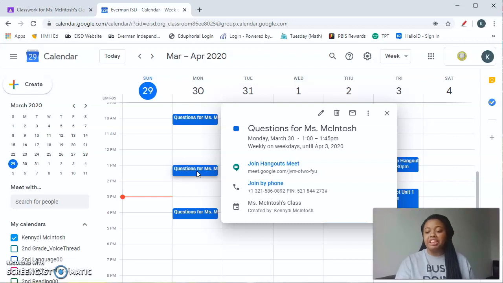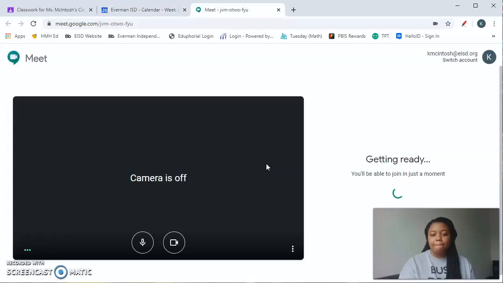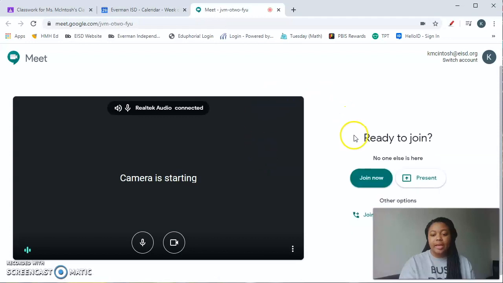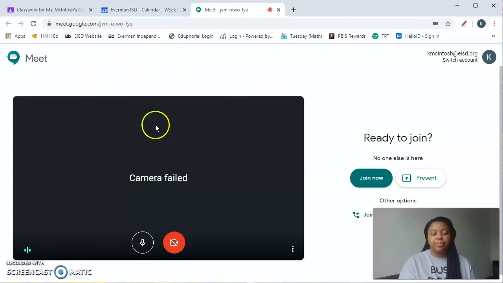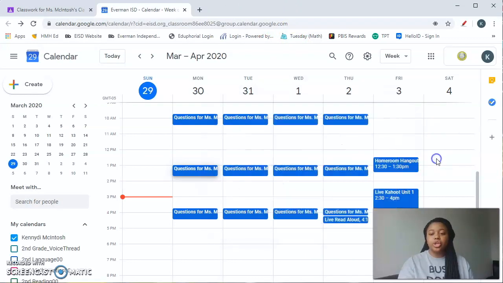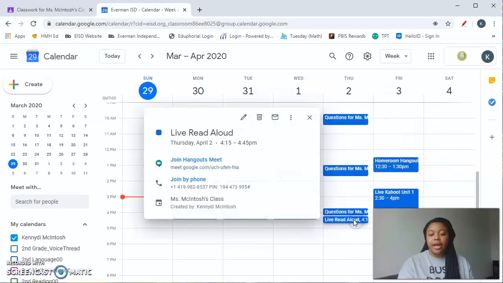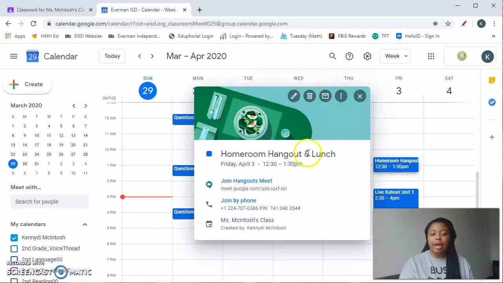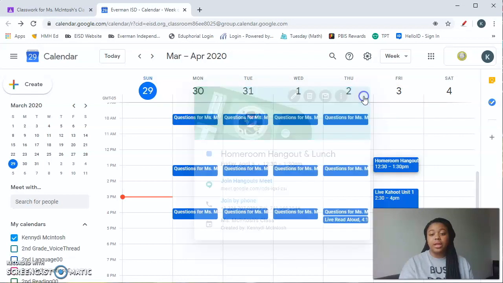So if it's, say, 1:05 or something, they would just come in and click on that one and then click join Hangout Meet. And that is how they would start, okay? Since I'm using the camera, it's going to say camera failed, but their camera's going to show up here, and then they click join now, and they're able to join. The next thing that I wanted to show you guys, I have my live read aloud out here, and that's the same thing as the question. They would just hit join. And the same thing for the homeroom hangout and lunch. They would do the same thing there.